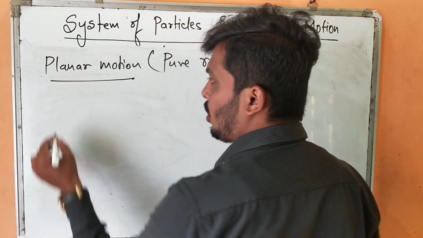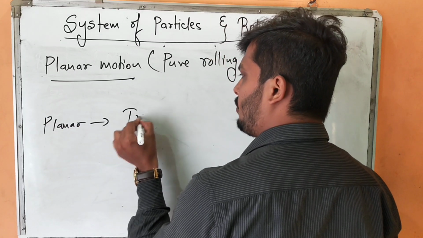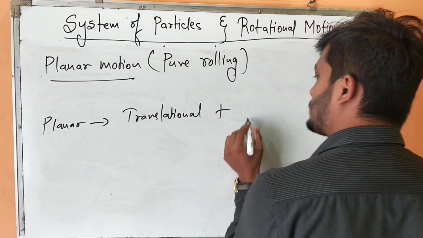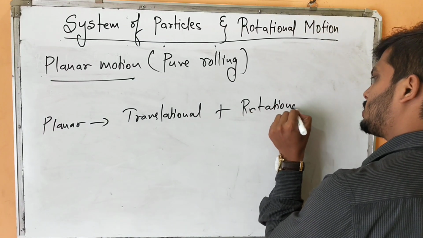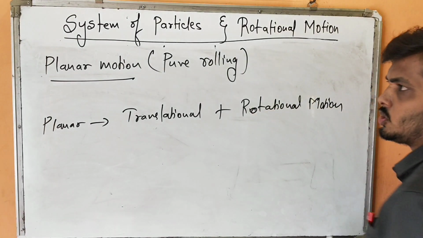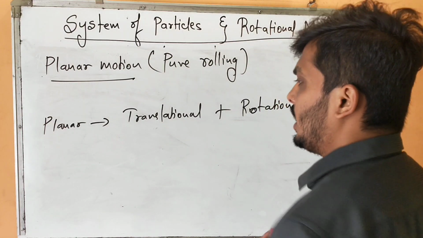Planar motion is a combination of translational motion plus rotational motion. So planar motion is a combination of translational motion and rotational motion.